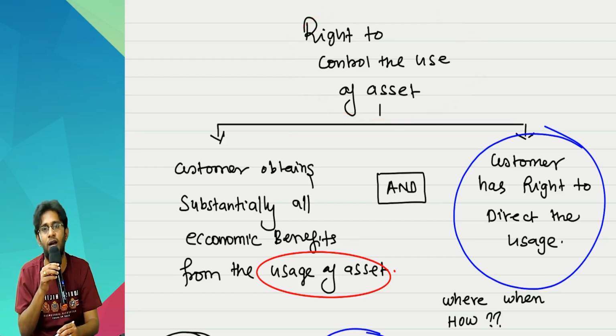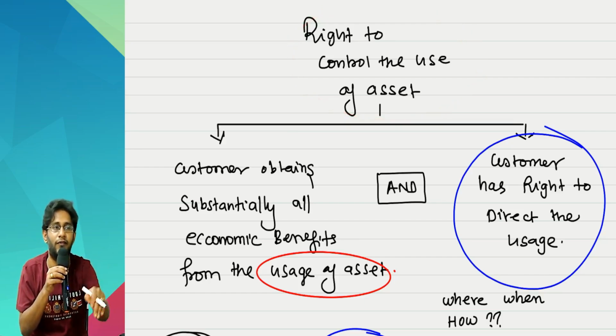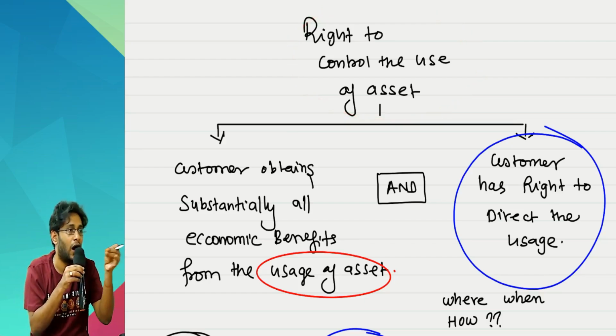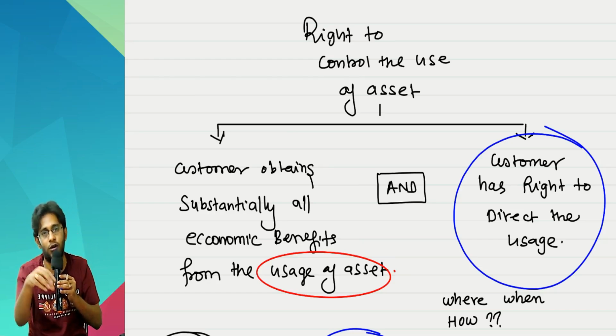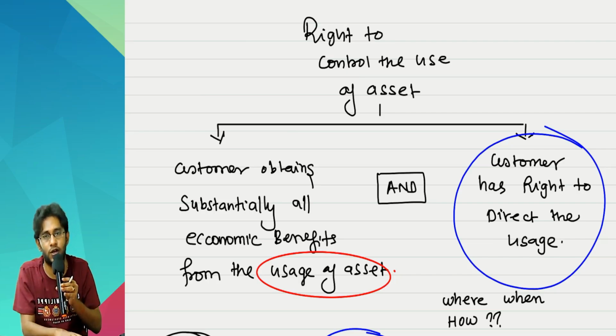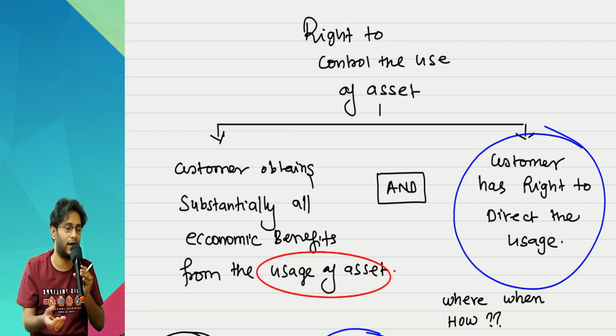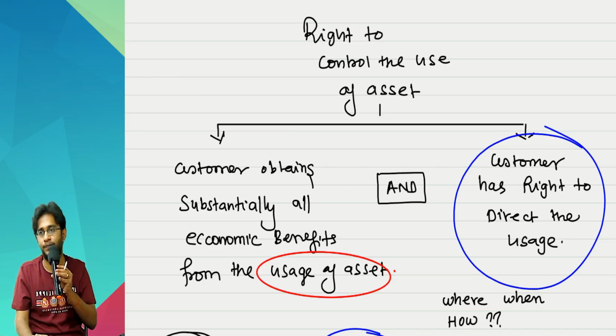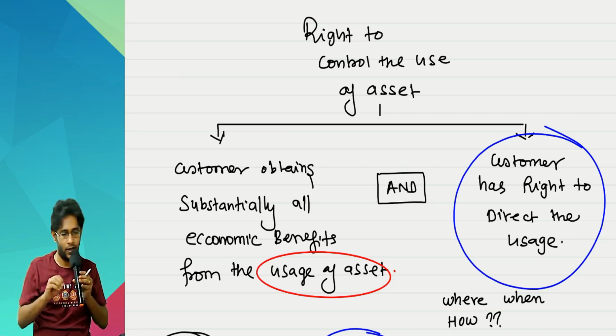Once this is failed, when you don't have control on the identified asset, with what face will you capitalize ROU asset in your balance sheet? Control is important, no sir. Control if it is not there, decision making right you cannot enjoy, then you cannot call yourself as a lease contract basically. So second point is important. Now listen here.